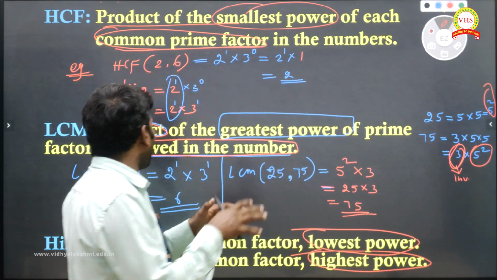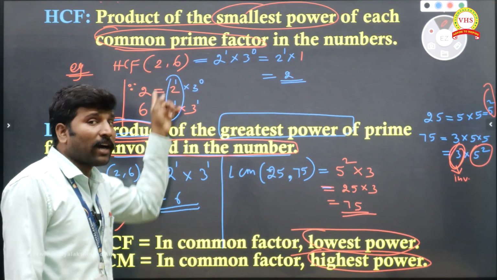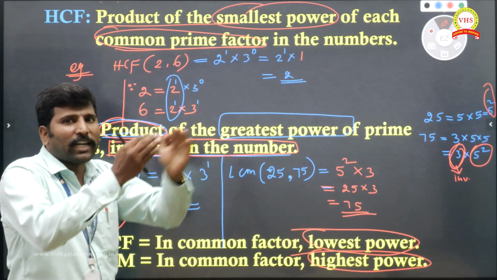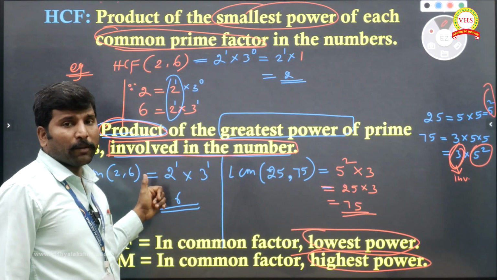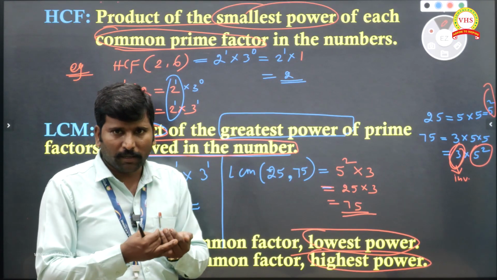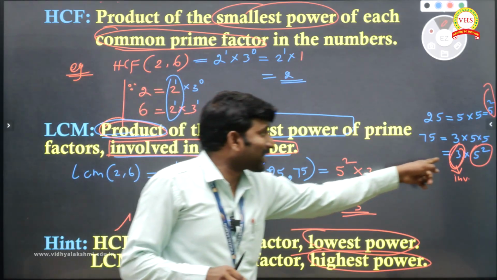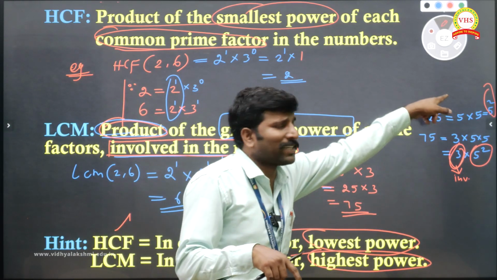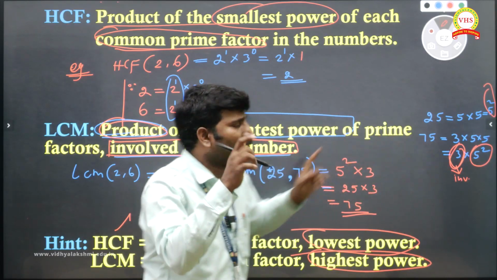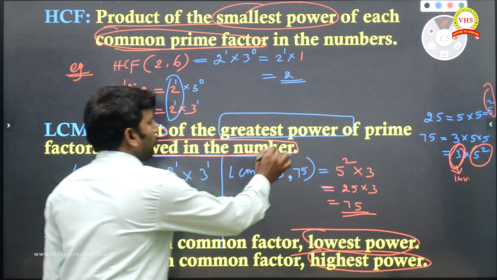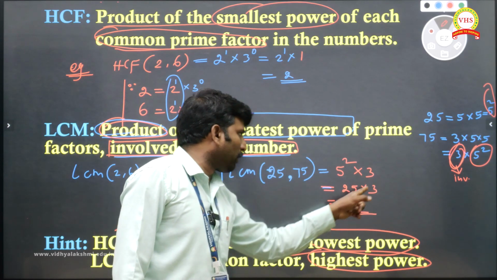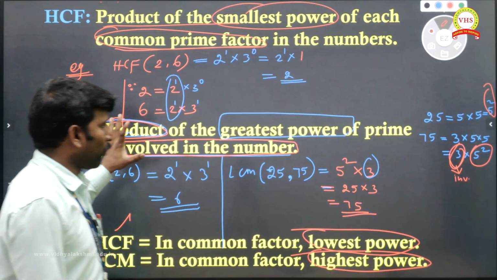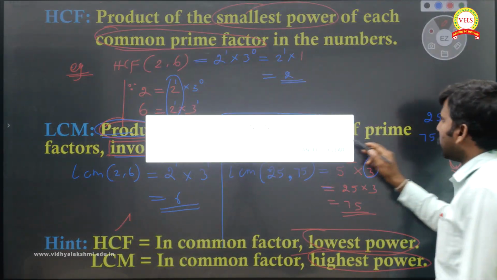One more point. When you do HCF, we take only the common numbers, and in the common numbers we take the least power and multiply. For LCM we take the greatest power and multiply, and also the extra number: a number that is in one but not in the other is called the involved number. That is our last line: the involved number we have to multiply at last also. Understand? I hope you understand the LCM and HCF definitions. Let's start based on this sums.